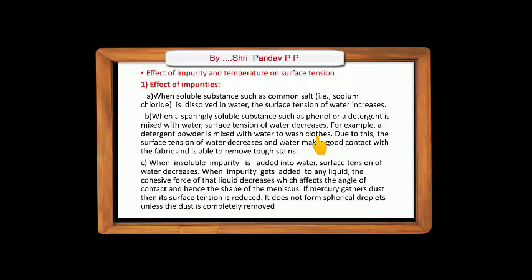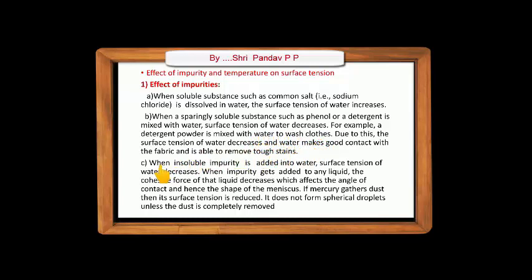When surface tension reduces, water can enter into smaller and smaller holes in the fabric. When it enters, it extracts the dust particles and also removes the tough stain. Hence, a detergent is used to wash clothes.